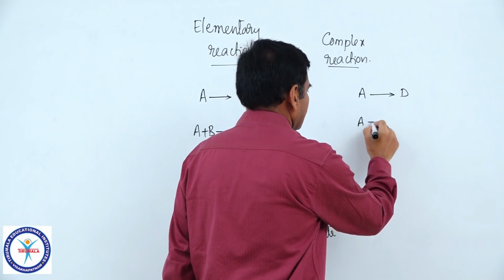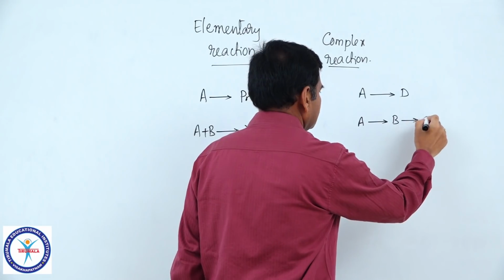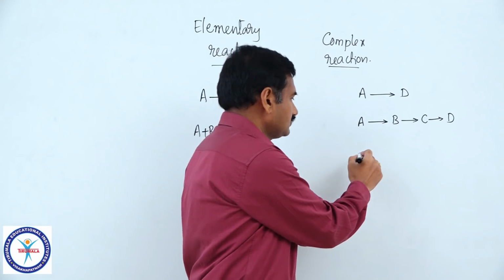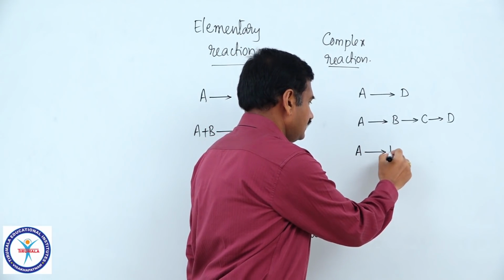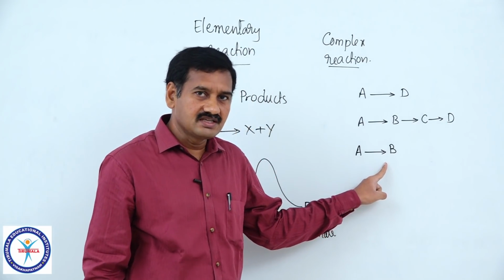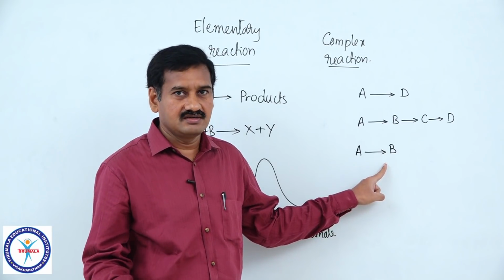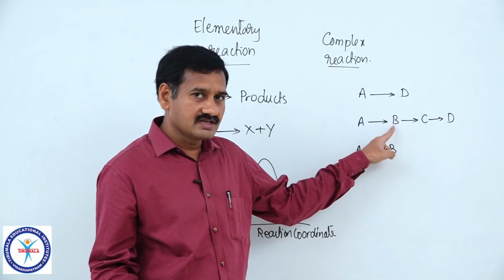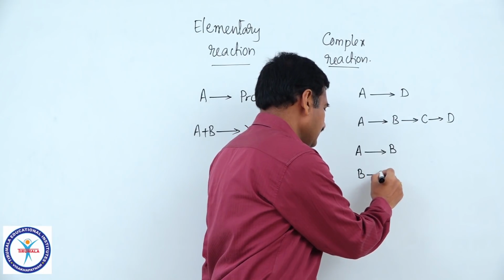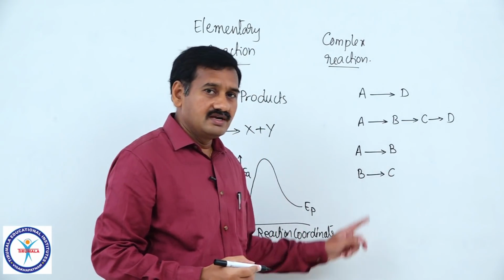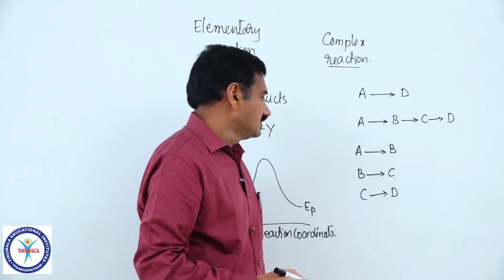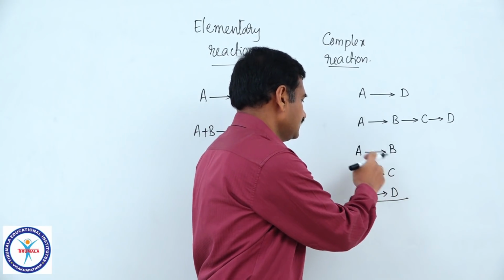First, A may be converted into B, that B may be converted into C, C may be converted into D. So, A gives rise to B, it is called first step of the reaction, or in other words we can say that it is first elementary step of the reaction, because it is one particular elementary reaction, it is completing in single step. Similarly, B gives rise to C is another elementary step, and C gives rise to D is last elementary step.